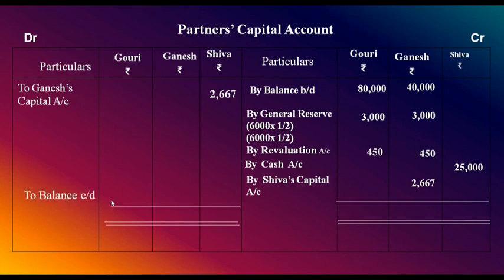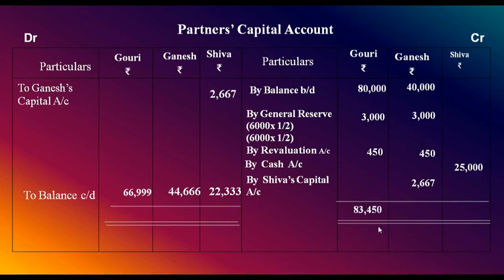Right here, balance carried down. How much? Gauri's capital should be 66,999, Ganesh's capital 44,666, and Shiva's capital 22,333.